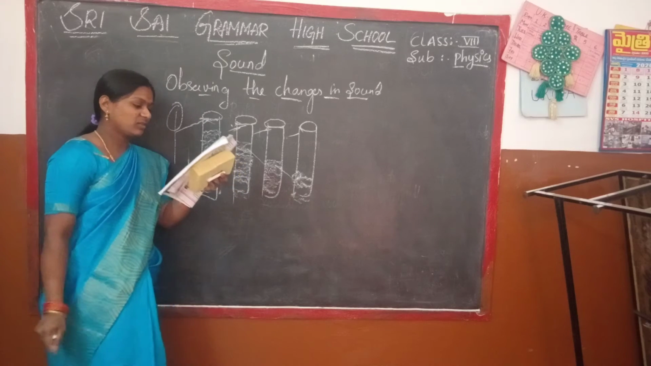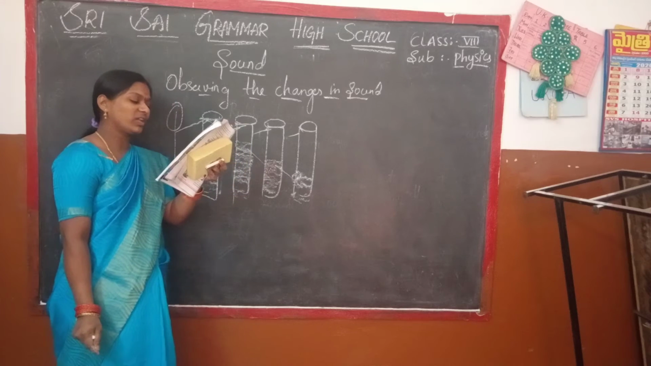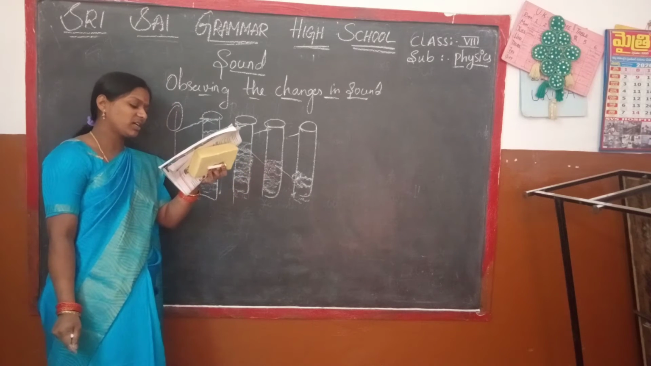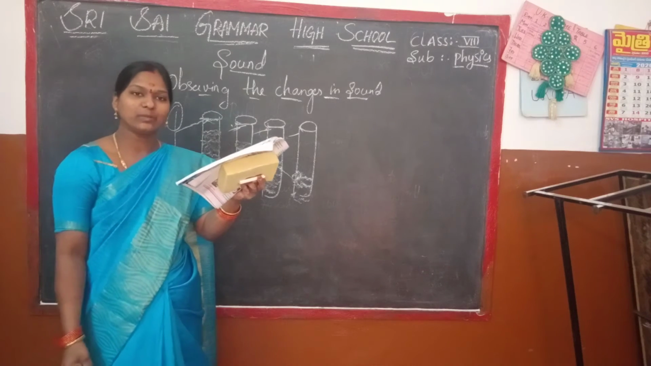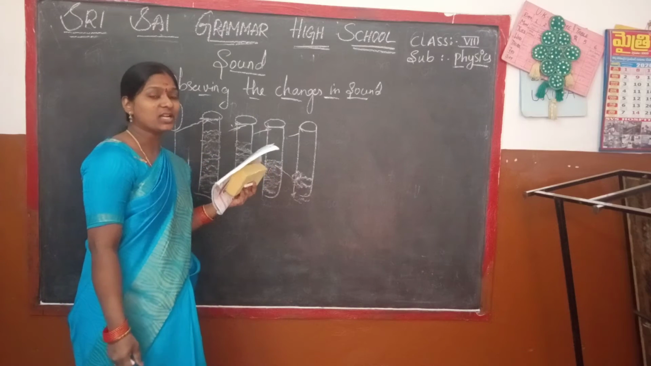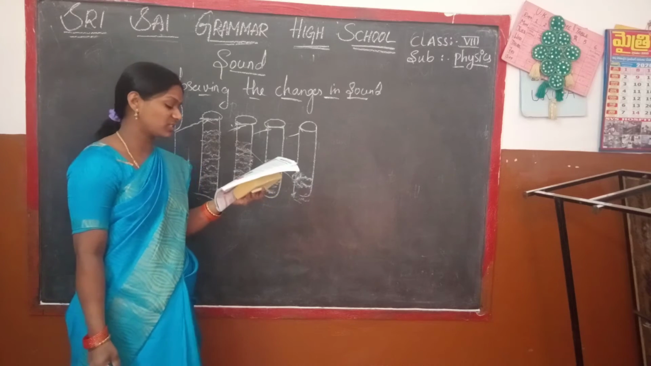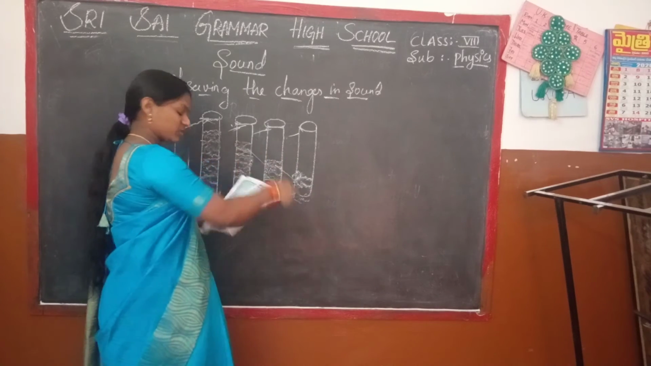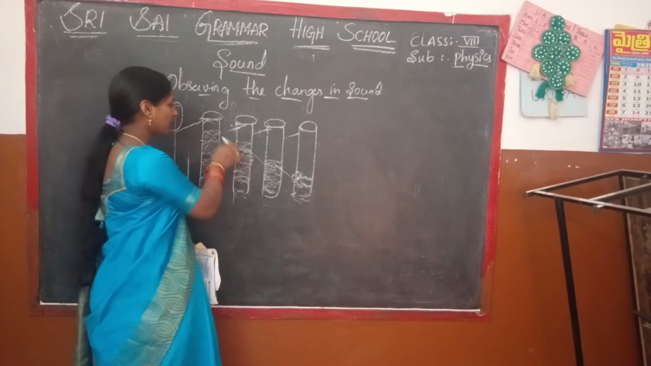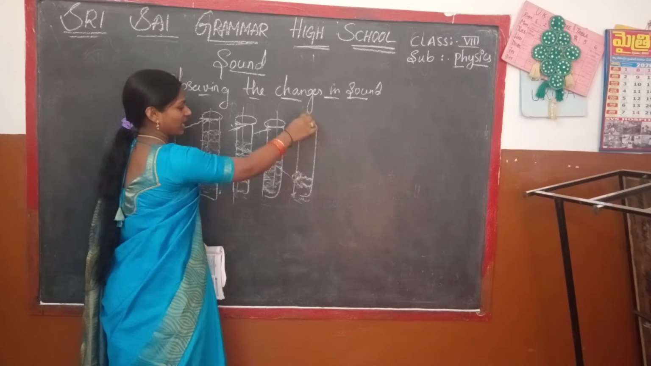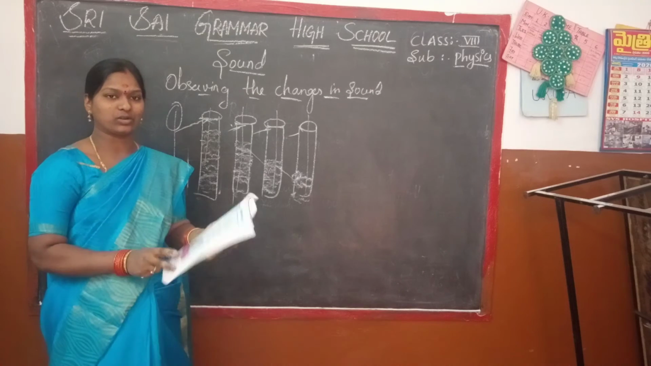Then what is the difference you notice in the sound produced? Why is there variation in the sound produced due to change in water? Thus we can conclude that sounds are produced by vibrating bodies, and air passes through the instruments. Here the air passes to the inside of the glass. Due to that we can observe the changes in sound.